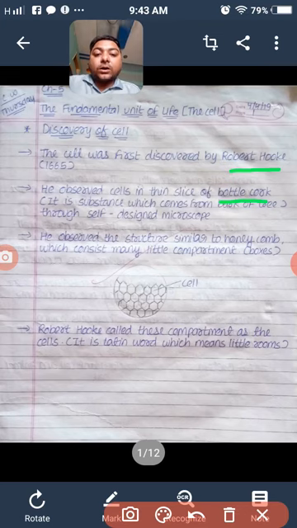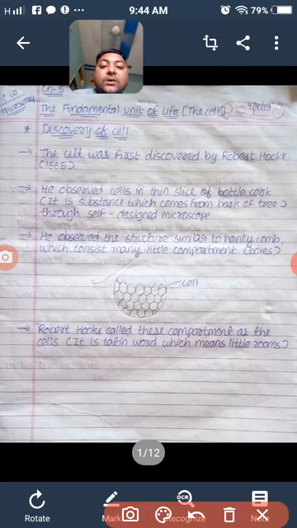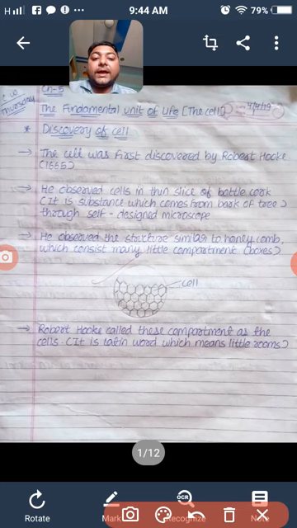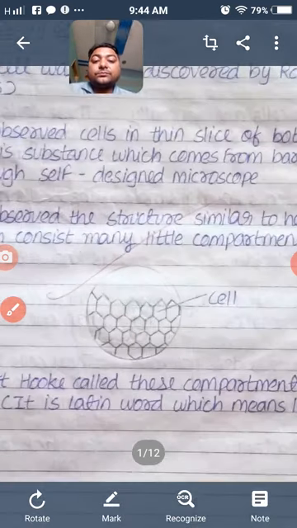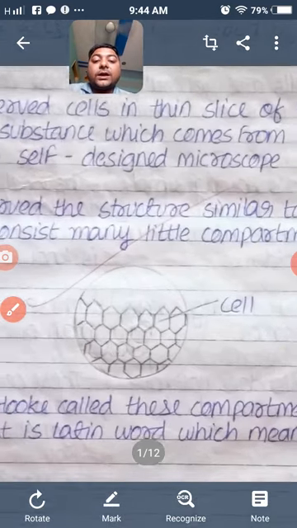Now, what is bottle cork? A bottle cork is a substance that is made from the bark of a tree, and it consists of dead cells. He observed a hexagonal shape structure, and he called it a cell.